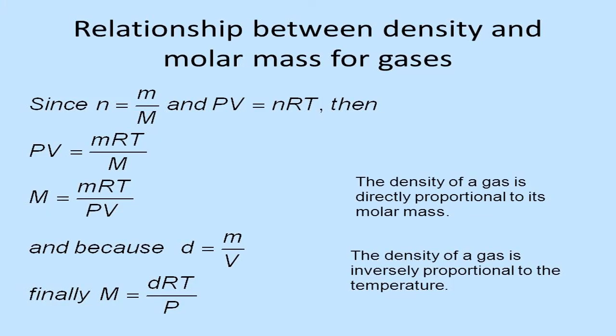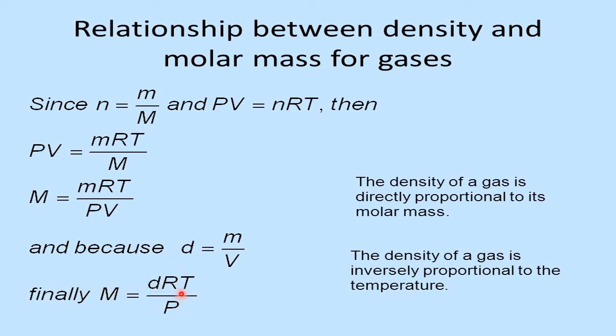Now, this is the relationship between density and molar mass for gases. PV equal to nRT, already we know, and n is the number of moles. How to calculate the number of moles, from the first chapter? It is mass divided by molar mass. Therefore PV equal to, in place of n, mRT by M. After rearranging, M equal to mRT by PV. And density d equals mass by volume, so in place of m by V, if you put d, finally M equal to dRT by P.